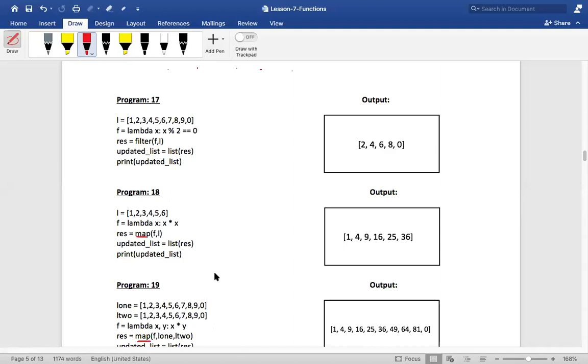Akshada, you're there? Hello? Yes, sir. Okay, Akshada, filter, how many parameters does it take? Sir, where is the filter function? What are you doing when I'm asking, where did you see filter? Sir, I'm not able to see it on the screen.